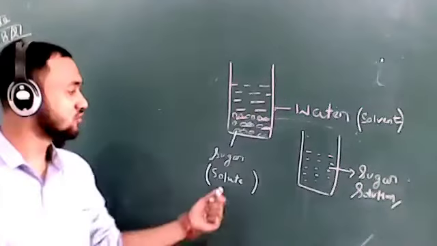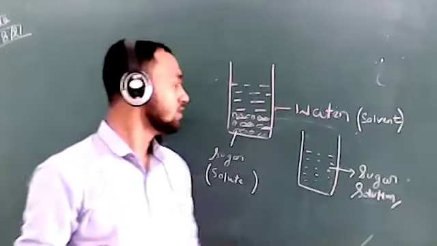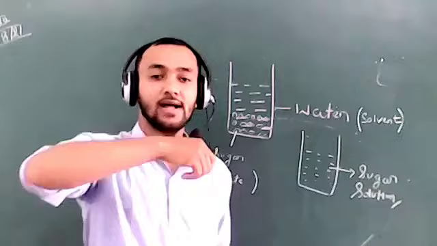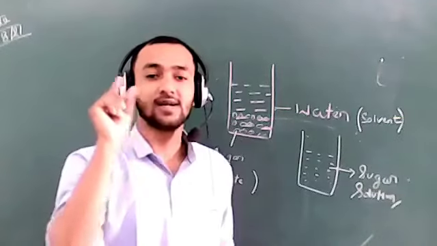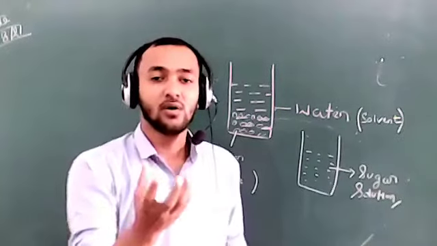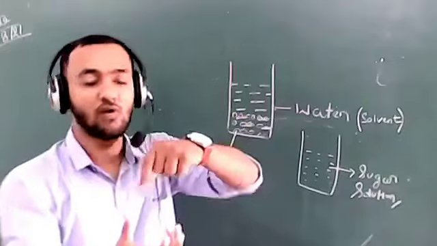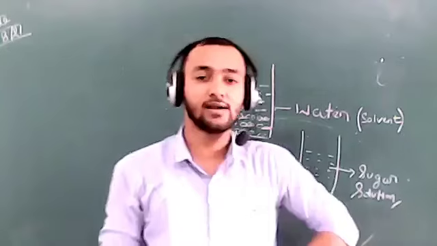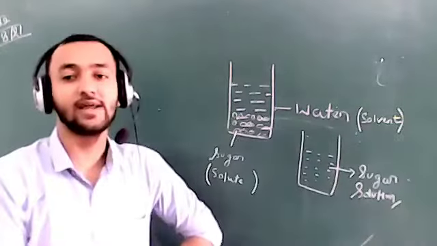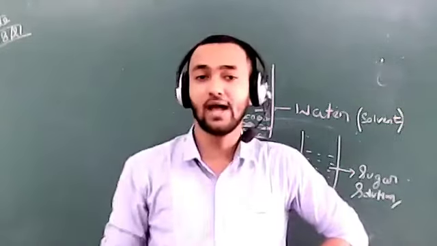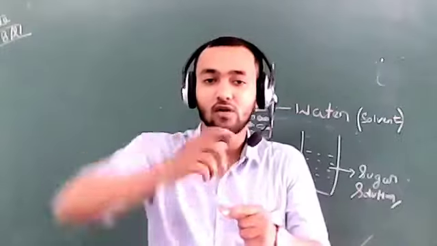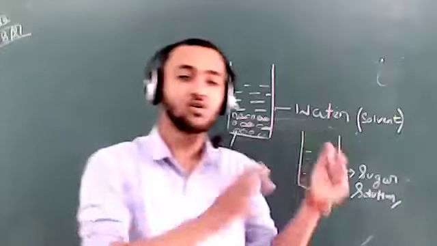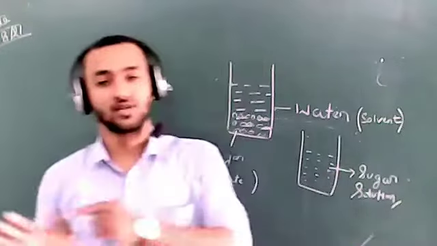So it is the solution formed with the help of sugar and water. Sugar is solute, which we dissolve in water, in solvent, the solid particle that is called solute, and the liquid in which the solute is being dissolved is called solvent. One more example: in summer days, we take glucose. The glucose is solute, and the water in which we dissolve the glucose is solvent, and after we dissolve glucose in water, the glucose solution is formed.